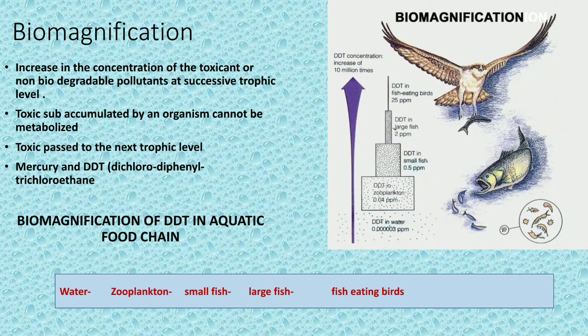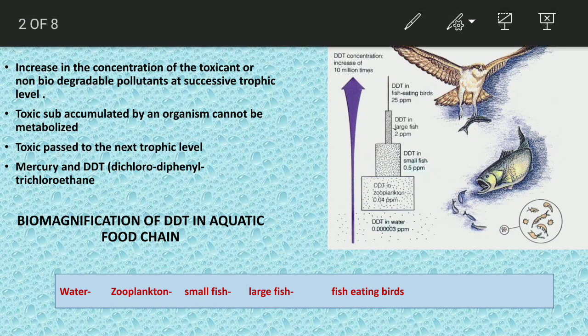Increase in the concentration of toxicants. Toxicants here are nothing but chemicals or pesticides from man-made, human activities. Non-biodegradable pollutants are like plastics and all, the pollutant materials which directly enter into the water. So now let us discuss this in detail.